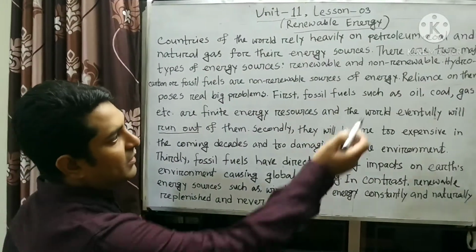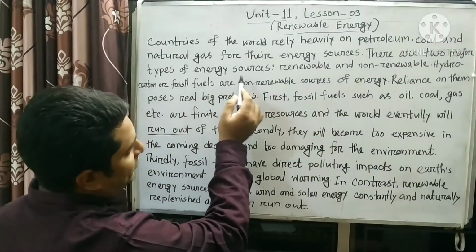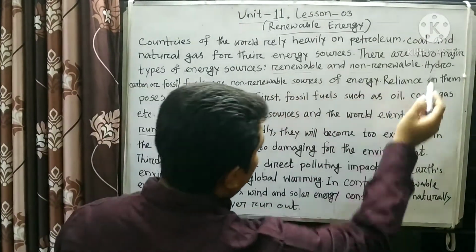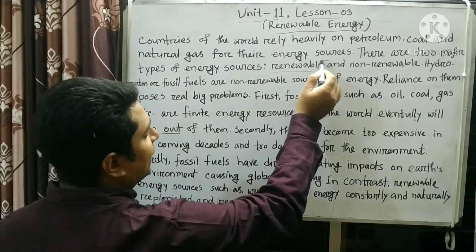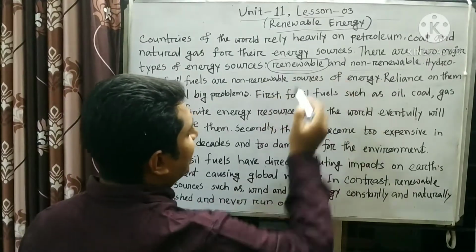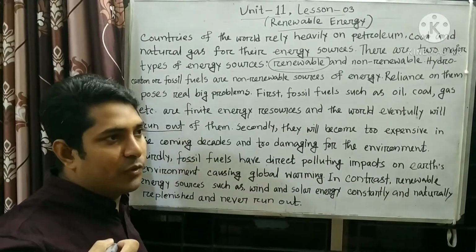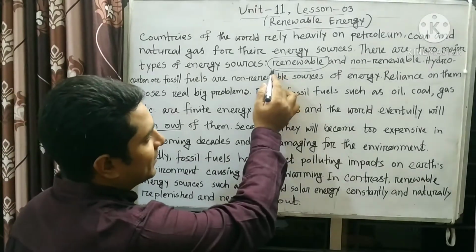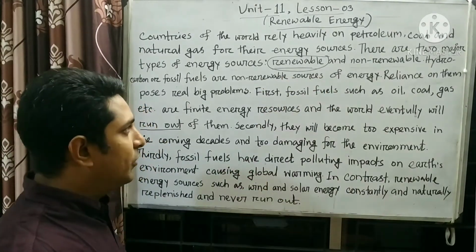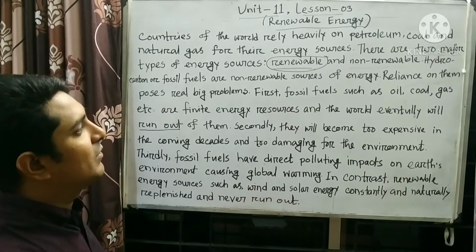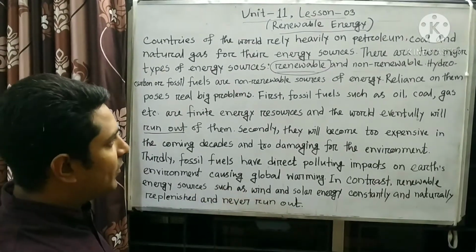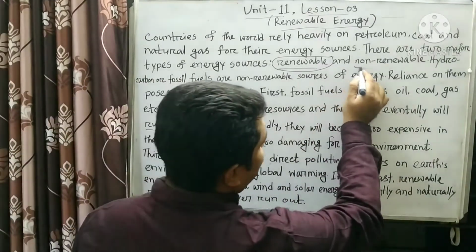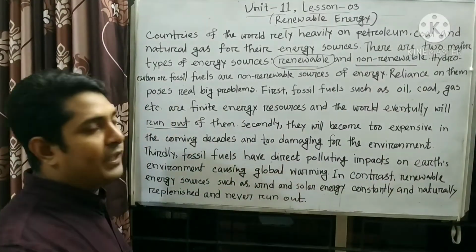And there are two major types of energy sources. They are renewable energy and non-renewable energy. As I mentioned earlier, renewable energy means the energy that we can use again and again, that means we can reuse. This is very important. The renewable means that we can reuse, and non-renewable energy means the energy that we cannot reuse.